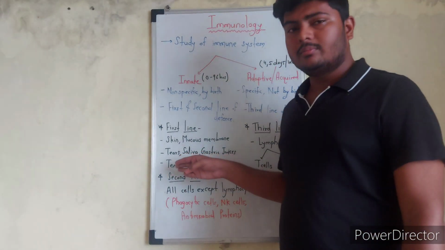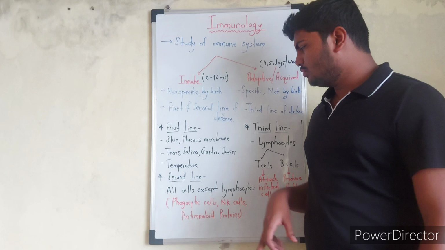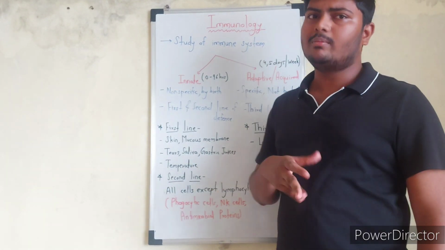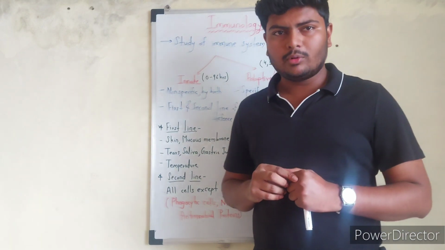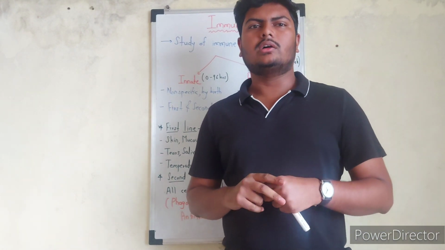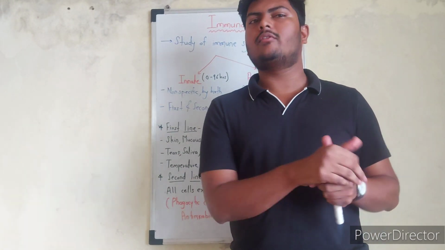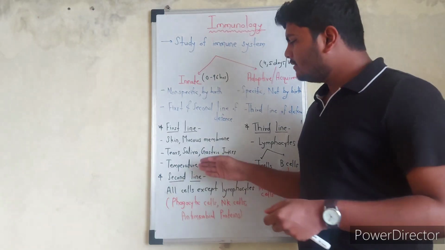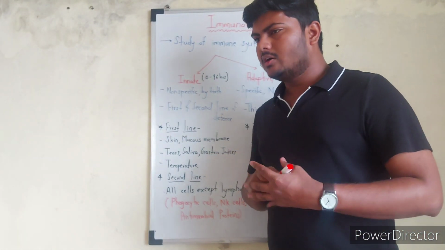Then there are certain kinds of body secretions like tears, saliva, gastric juices like HCl, and bile salt. These secretions have antimicrobial properties, so with the help of that, the body tries to kill that pathogen, bacteria, virus, any kind of thing. Then there is another kind of barrier, we can say temperature.